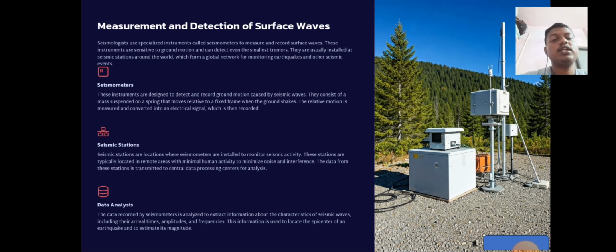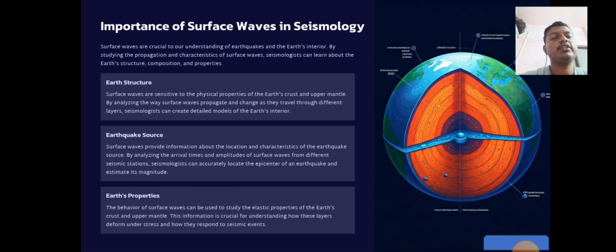Data analysis: the data recorded by seismometers is analyzed to extract information about the characteristics of seismic waves, including their arrival time, amplitude, and frequencies. This information is used to locate the epicenter of an earthquake and to estimate its magnitude. Importance of surface waves in seismology. Surface waves are crucial to understanding earthquakes and the Earth's interior. By studying the propagation and characteristics of surface waves, seismologists can learn about the Earth's structure, composition, and properties.